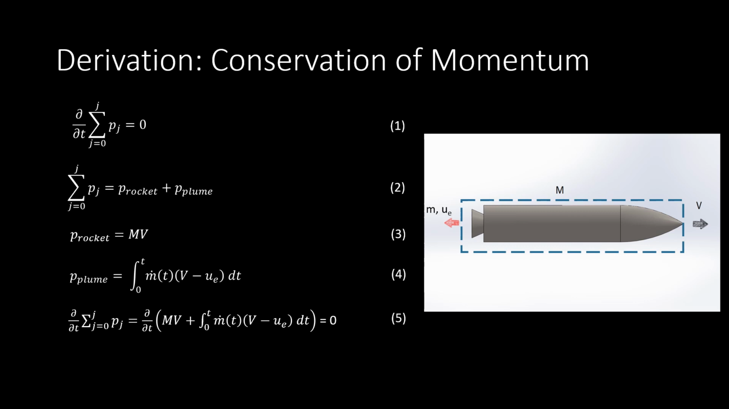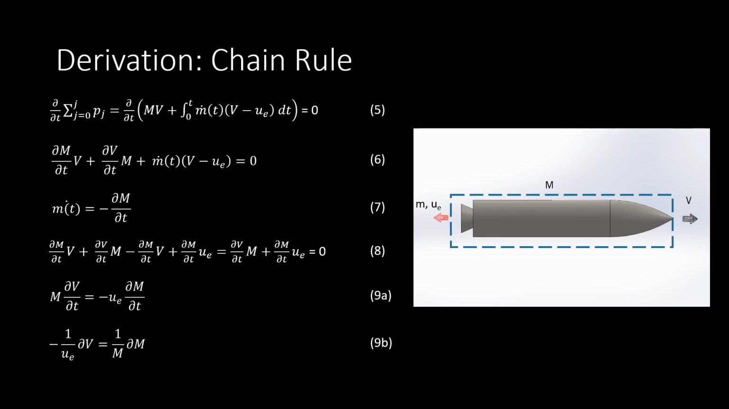Integrating this over some time t gives us the momentum of the exhaust plume. Expanding as needed, we set the sum of these two momentums equal to 0, in line with the conservation of momentum principle. To solve this equation, we utilize the chain rule to simplify, as seen from equation 5 to equation 6. We know that the mass flow rate of the plume is equal to the change in rocket mass, big M, with respect to time, but in the opposite direction, hence the negative sign. After using these facts and rearranging our terms, we get the equation seen in equation 9b.